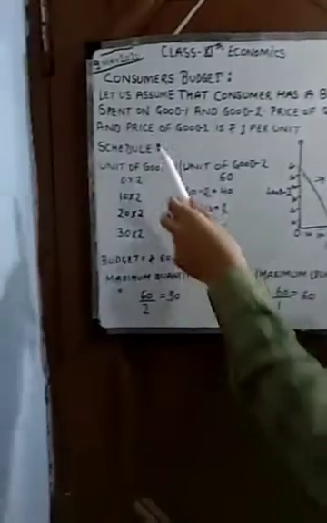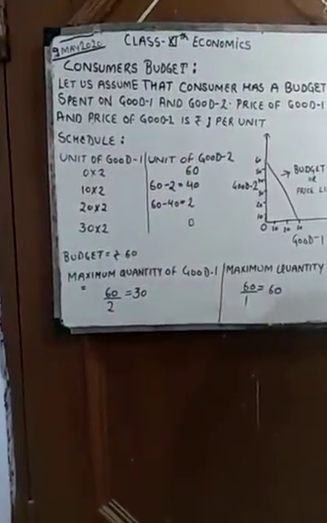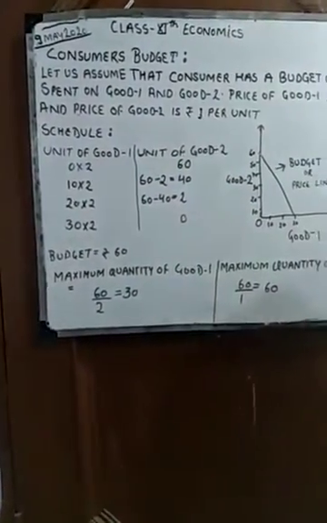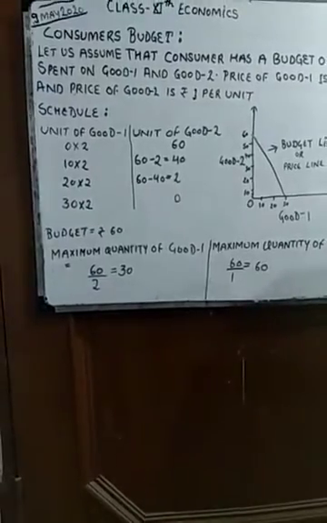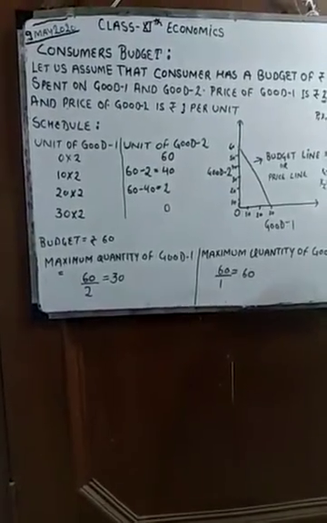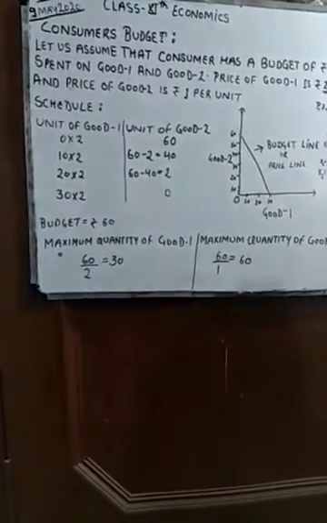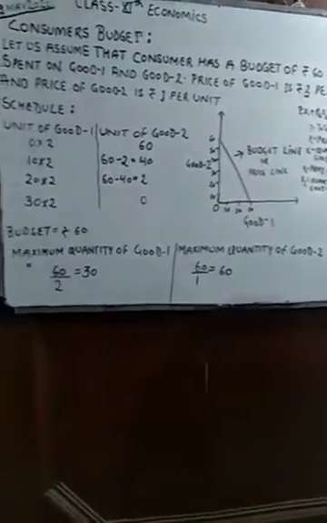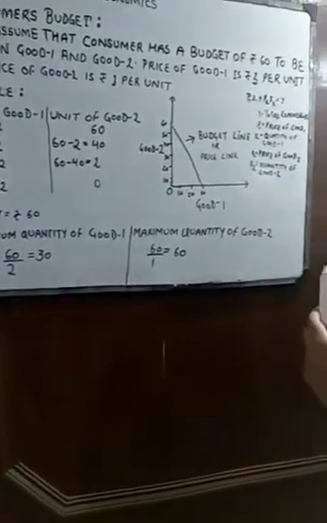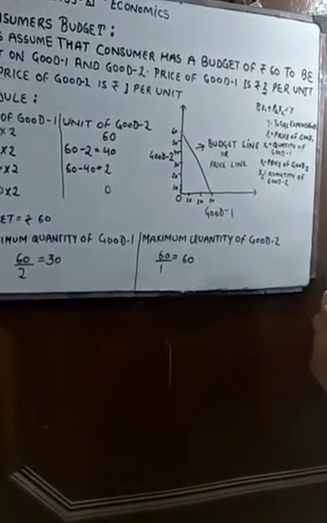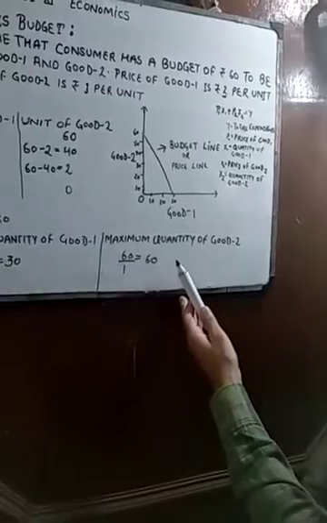And the price of good 2 is rupees 1 per unit. If you want to purchase any unit of good 2, you need to part with rupees 1. So on the basis of these three assumptions: budget is rupees 60, price of good 1 is rupees 2, and price of good 2 is rupees 1.